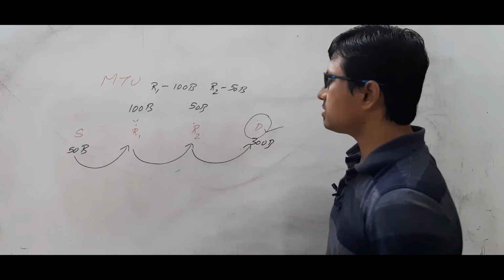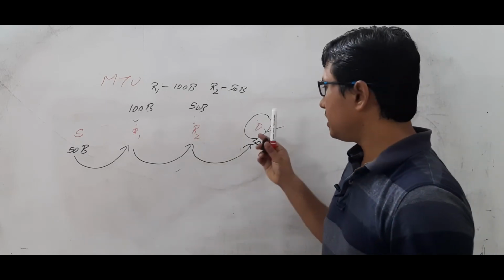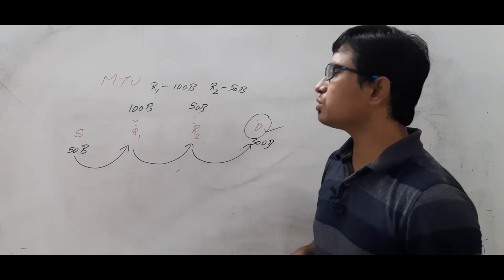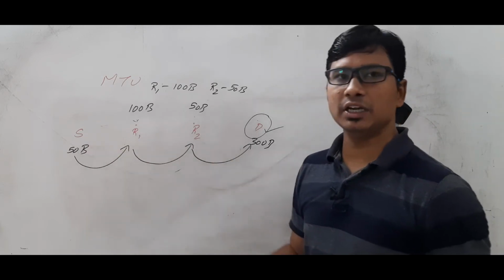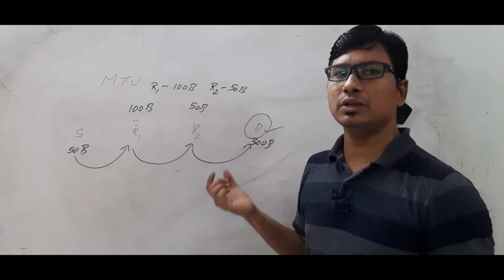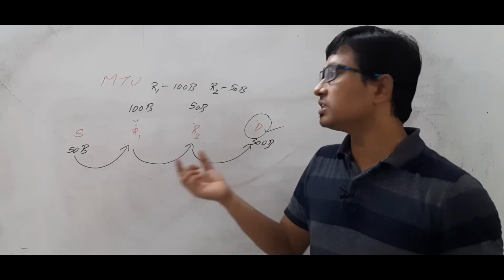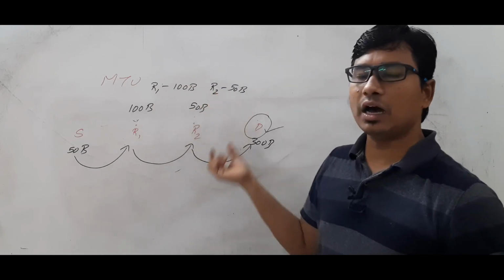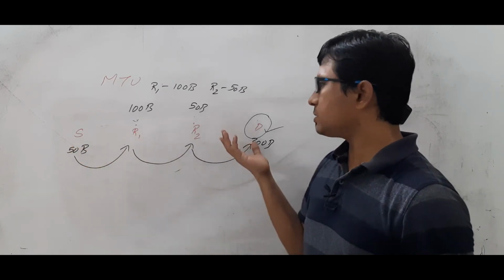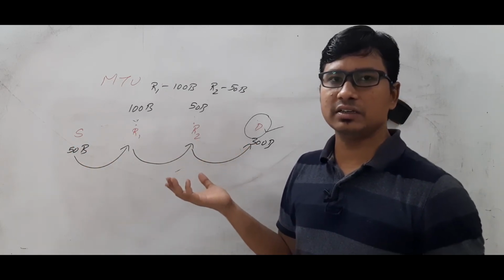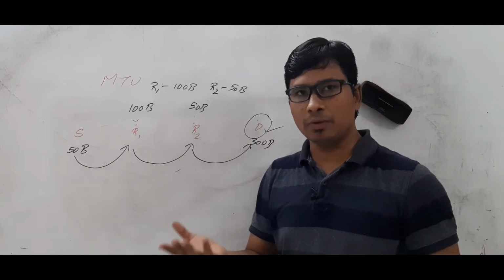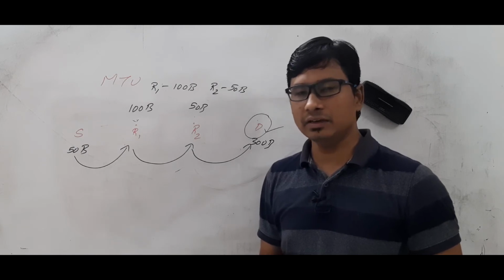Because router R2 can send the packet, there is no need to do reassembly at the destination. But how will the source come to know that the packet has been delivered to the destination? It has to know about the MTU value, and it has to know that after router R1 and router R2, the destination is there. If the packet has been delivered, the source will understand that; otherwise, if the ICMP packet has been dropped, the source will be in confusion. Am I right or wrong?